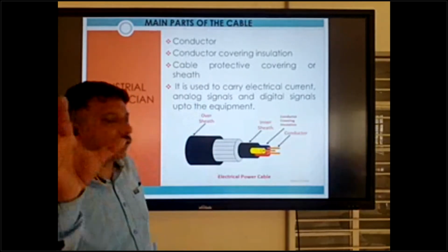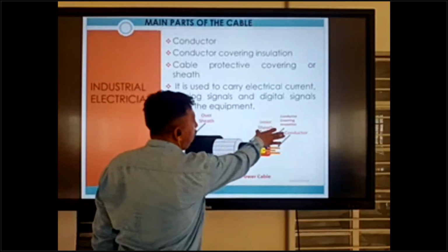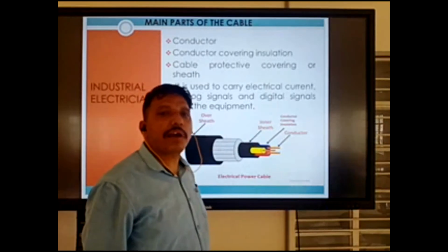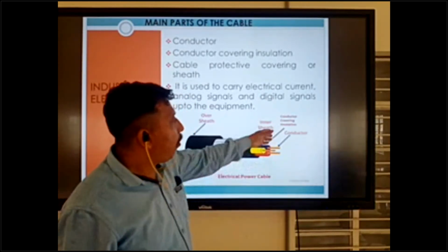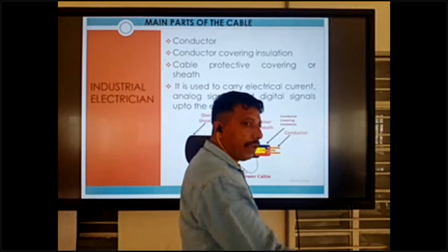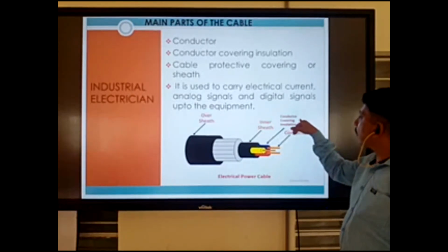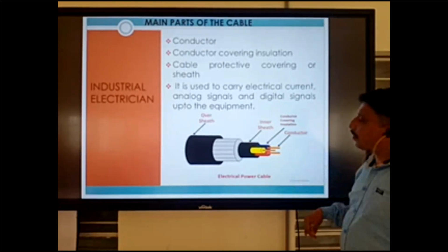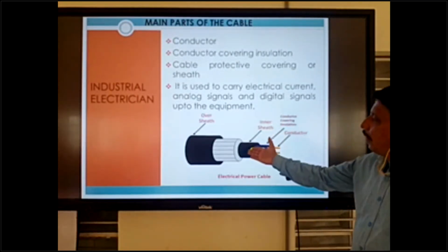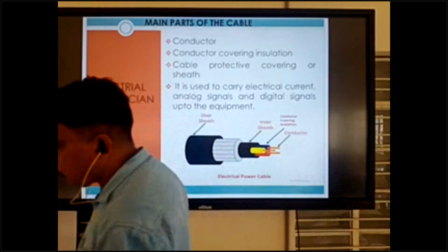So mainly you can be clear that one cable has 4 parts inside: the conductor, the conductor covering insulation, the inner sheath, and the over sheath.